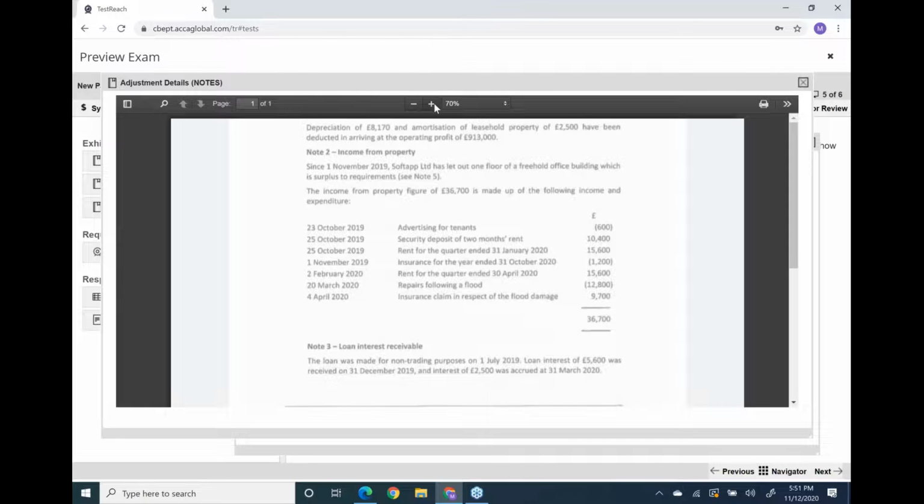Okay, you don't have any loan investment at the beginning. See, it has been done on 1st July. So at the beginning of the accounting period, there is no investment. That means no opening accrued. Come on, make your T account with opening accrued 0. Then loan interest of 5600 was received. Actual cash is 5600 and interest of 2500 was accrued at 31st March 2020. Your closing accrued income is 2500.